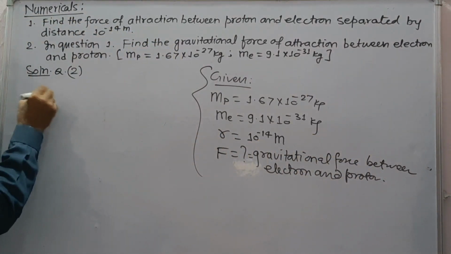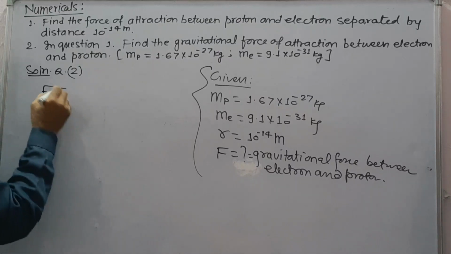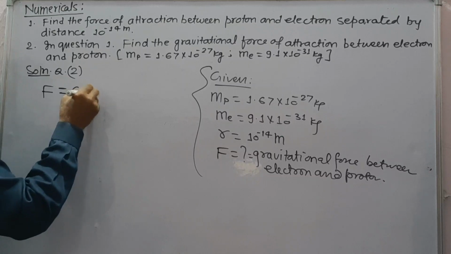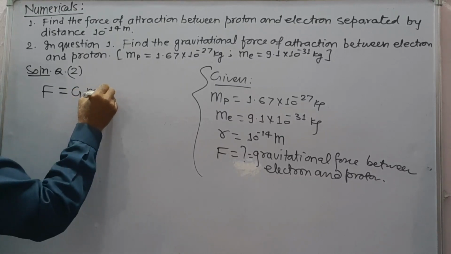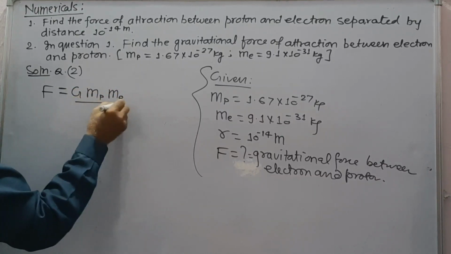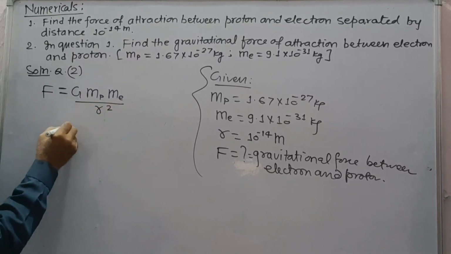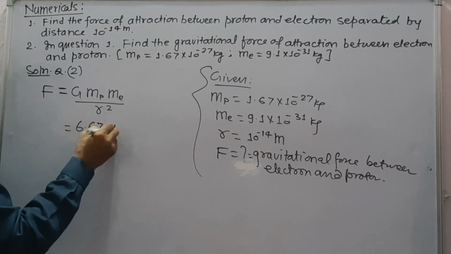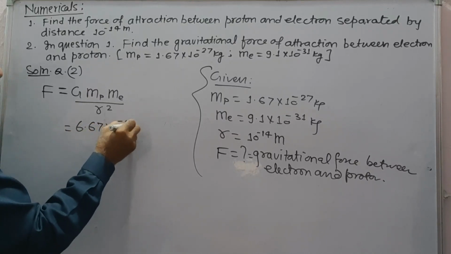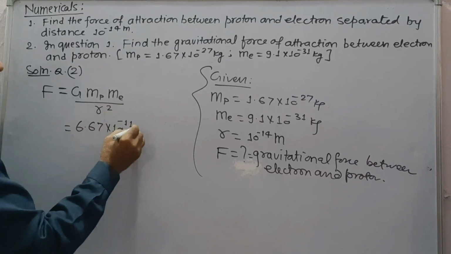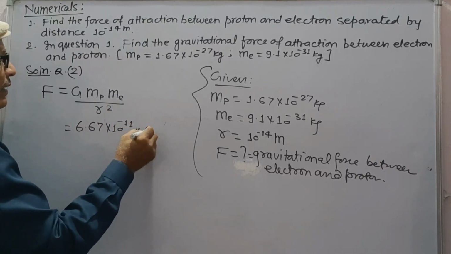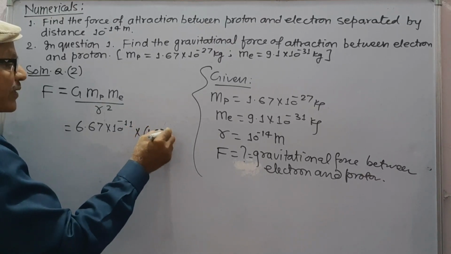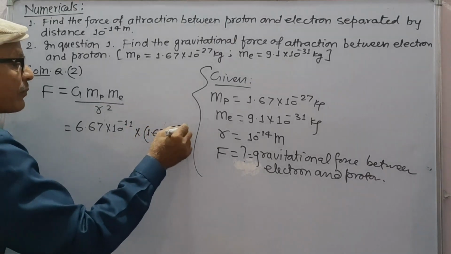We know gravitational force is given by Newton's law of gravitation as F is equal to G m1 m2 upon r square, where m1 is mass of proton, m2 is mass of electron. Putting the values, G has value 6.67 into 10 to minus 11. Mass of proton 1.67 into 10 to minus 27.